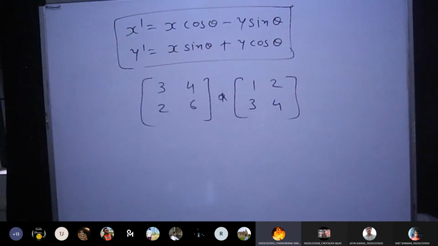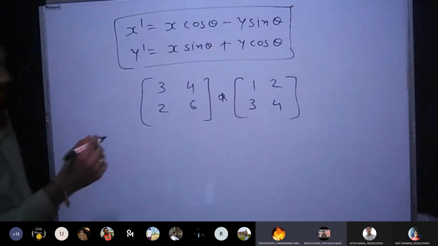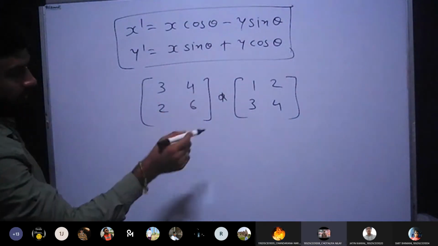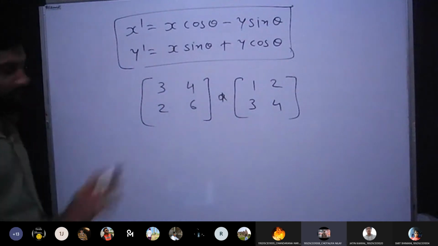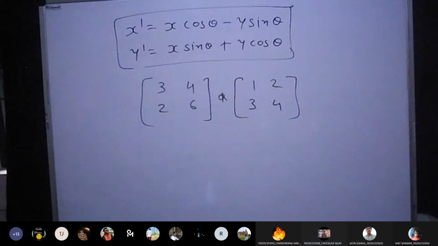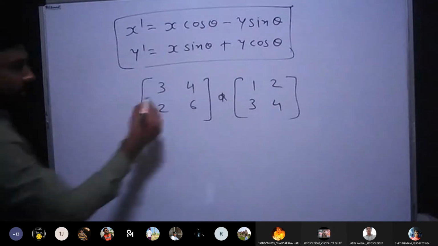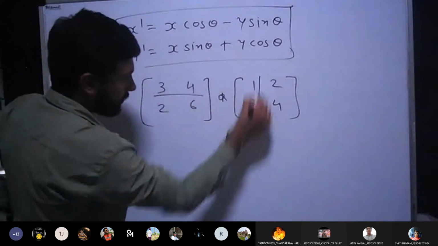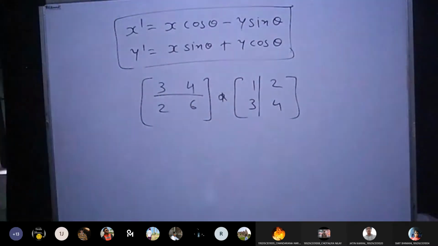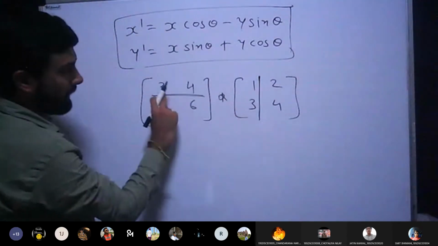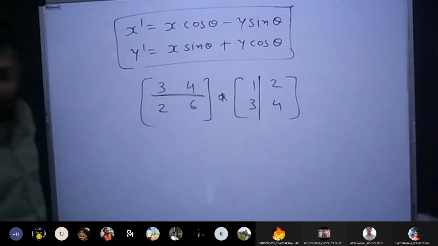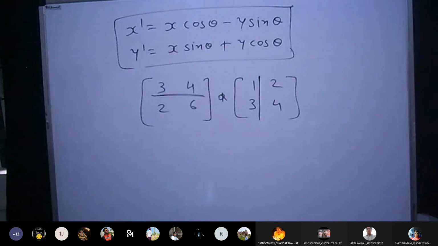Let me explain. You see, while multiplying any two matrices, you can multiply it like this: first row with first column. You can start with first row and first column. Multiply each individual index.